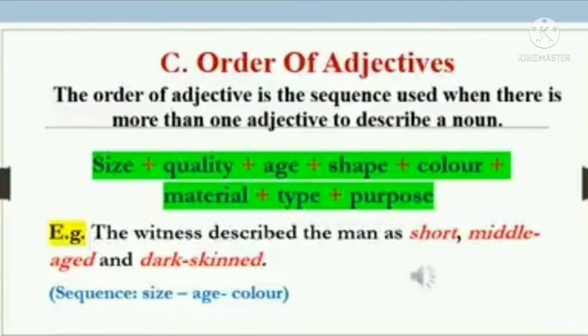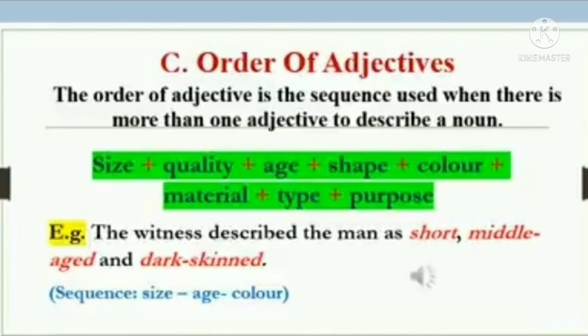Now, order of adjectives. The order of adjectives is a sequence used when there is more than one adjective to describe a noun. When we use more than one adjective, they are to be placed in a proper order. This order depends on the meaning of the sentence.